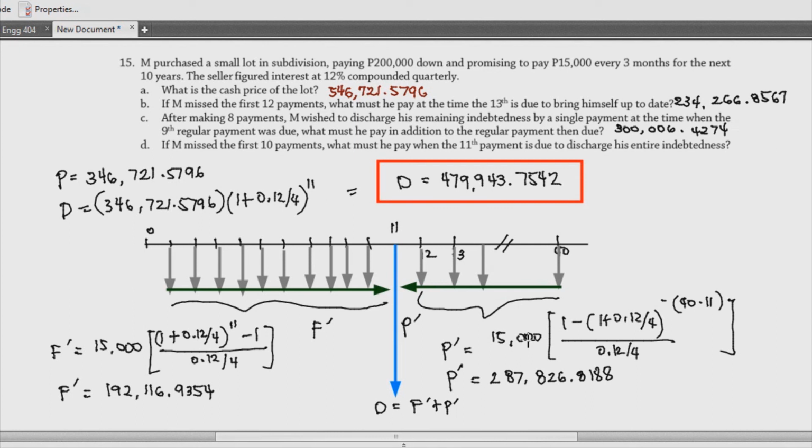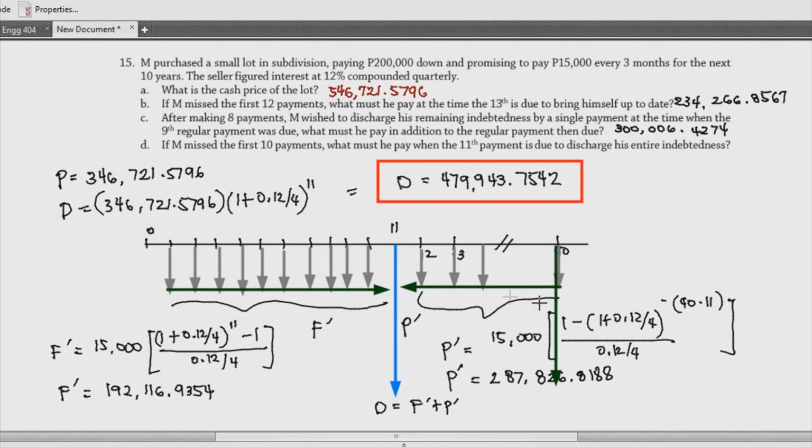Actually, you can also use deferred annuity for this, right? Because this is a deferred annuity. So let's take this whole thing and bring our single value to the future. For example, this is the present, so let's make it future. So instead of having the value P at the present, you can have this at the future.